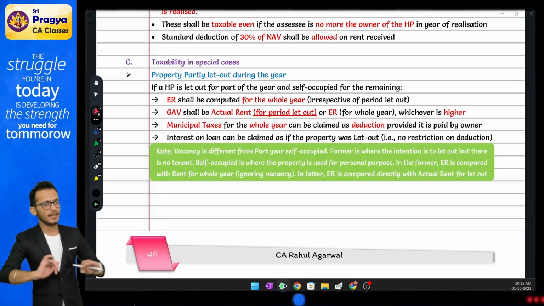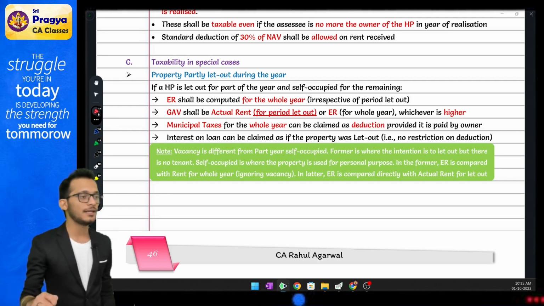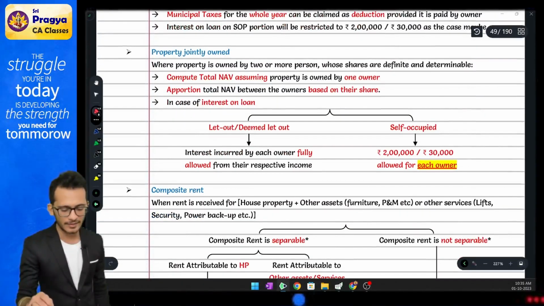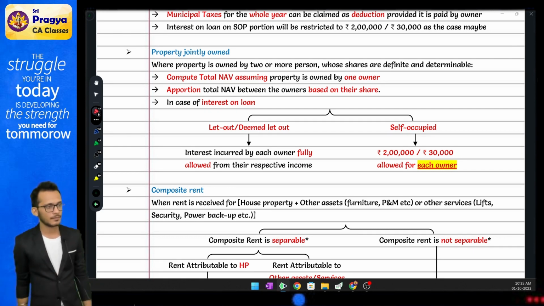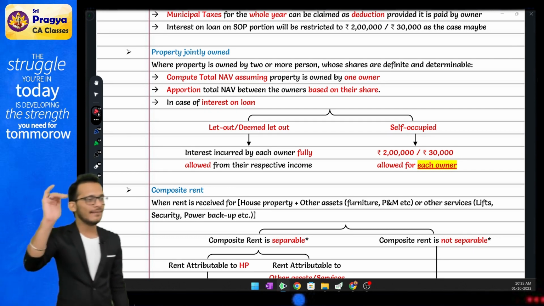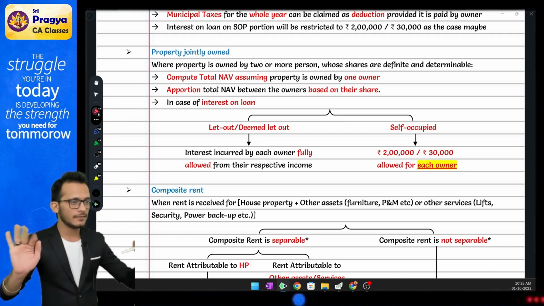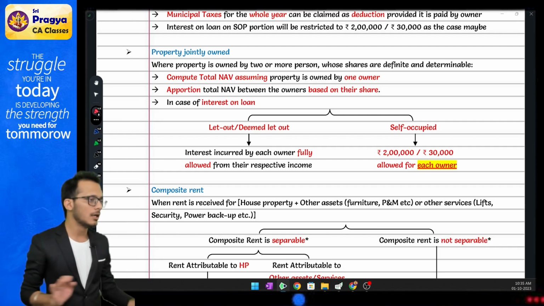Then after you get the NAV, split it between both the parties. Don't split after finding the income itself. Split at the NAV level, because I told you each owner will get 2 lakhs interest. After the NAV level split, do 30% for both partners individually, and then interest on loan for both partners individually. Both partners will get 2 lakhs each.